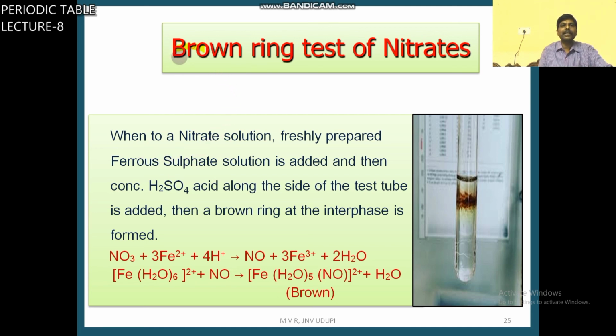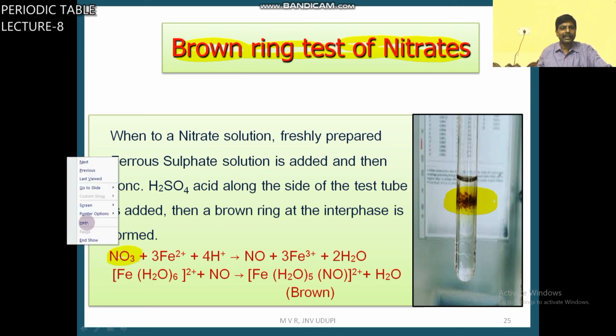So here is one test, the brown ring test. In practical it will be there. You can see here the brown ring. This is the confirmatory test for nitrate ion.